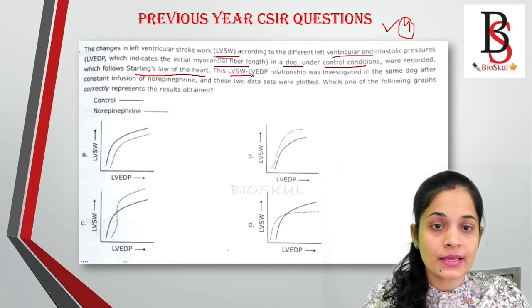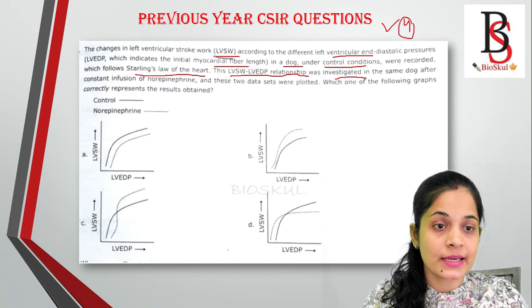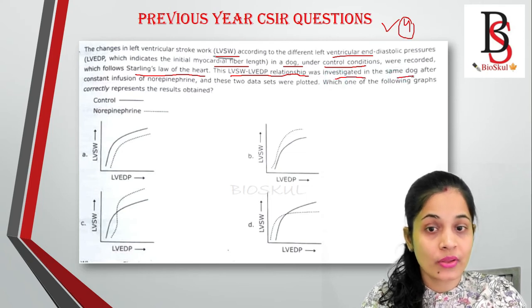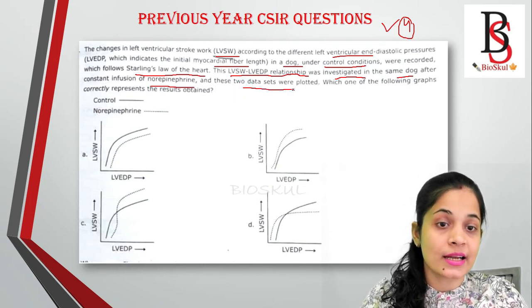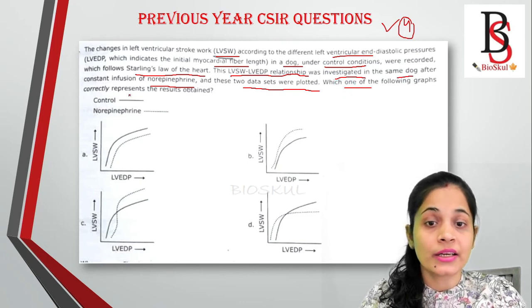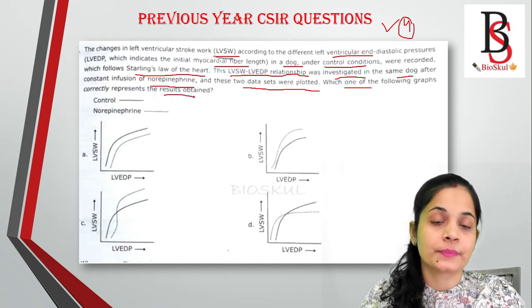The LVSW and LVEDP relationship was investigated in the same dog after constant infusion of norepinephrine, and these data sets were plotted. Which one of the following graphs correctly represents the results obtained?